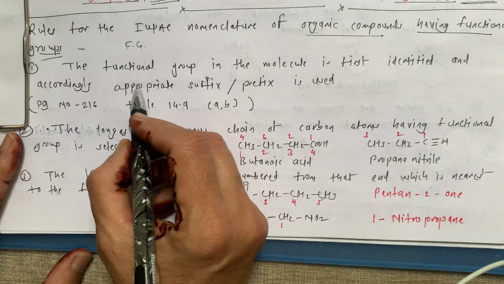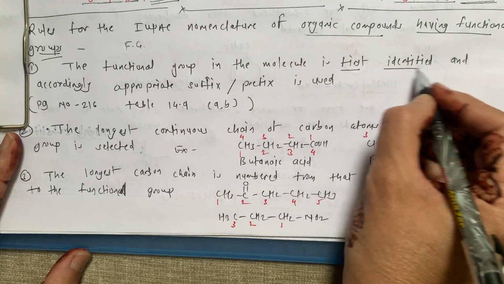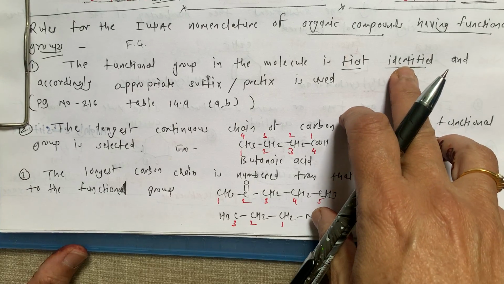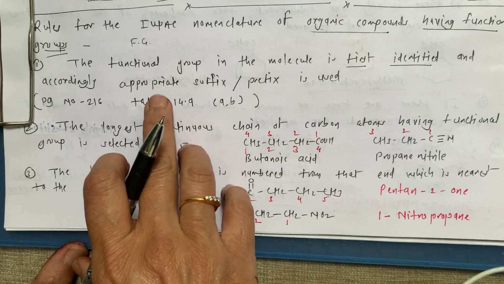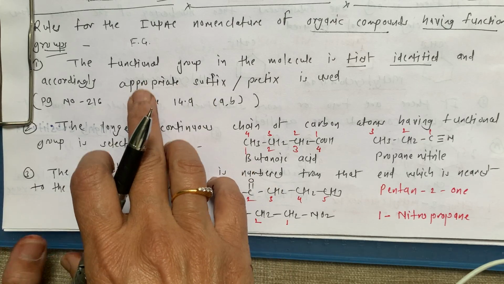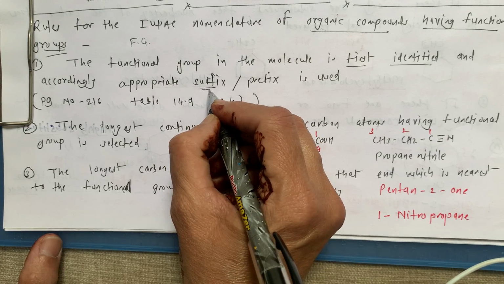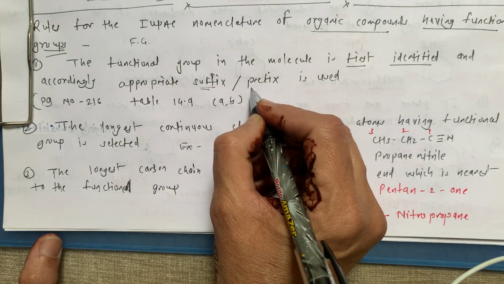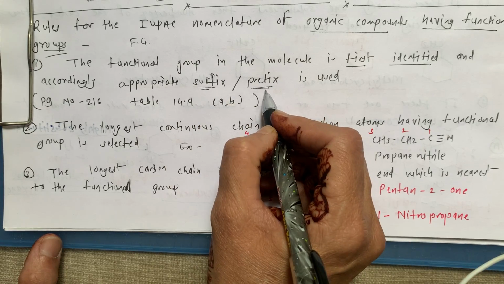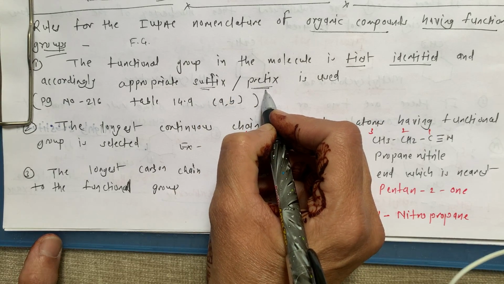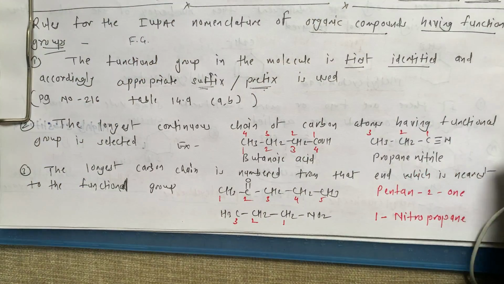The first rule is that the functional group in the molecule is first identified. You have to identify which functional group is present and accordingly, appropriate to that functional group, you have to write it in the form of suffix or in the form of prefix. Prefix means before the name, suffix is after the name. And for that we have to see the